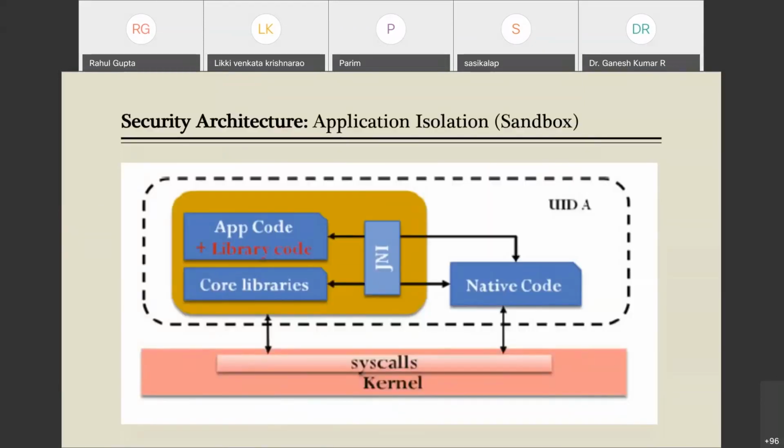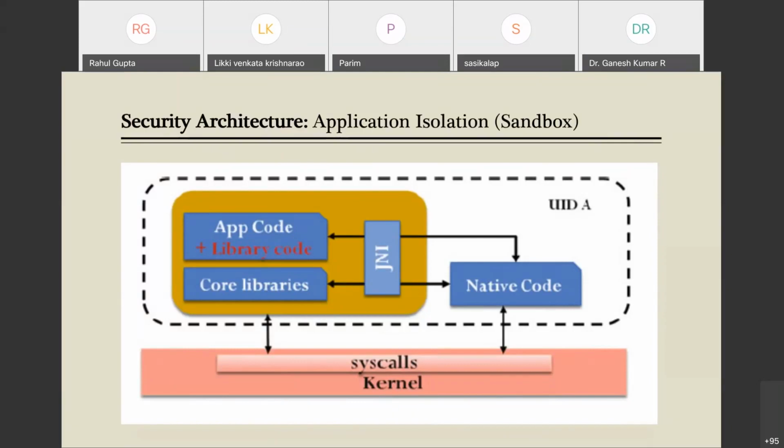So first is security architecture. As I already told you when discussing the Java API layer, every application runs in isolation. That is named application isolation or application sandboxing.